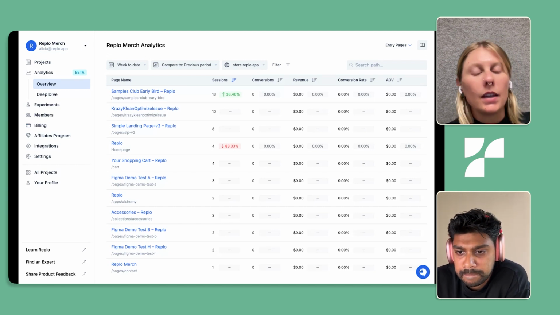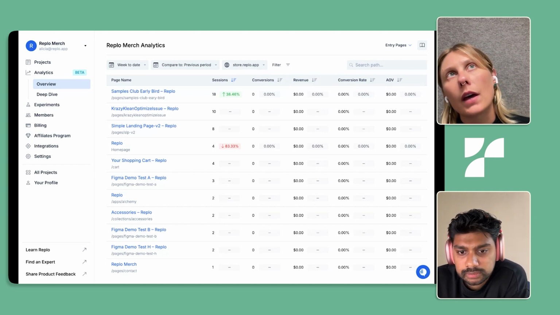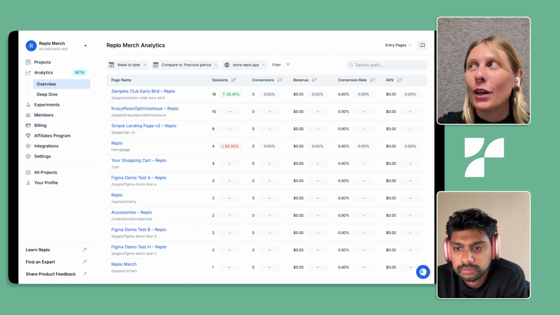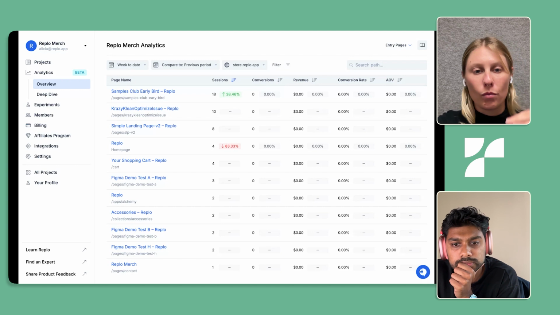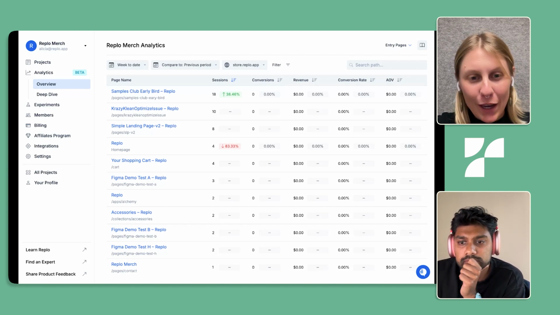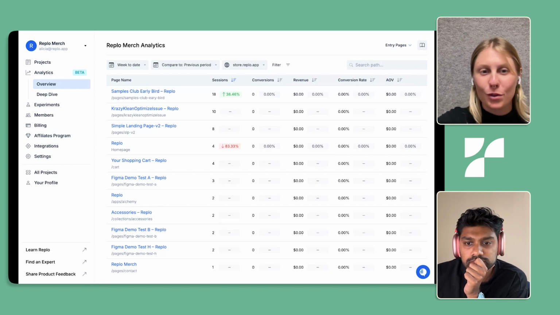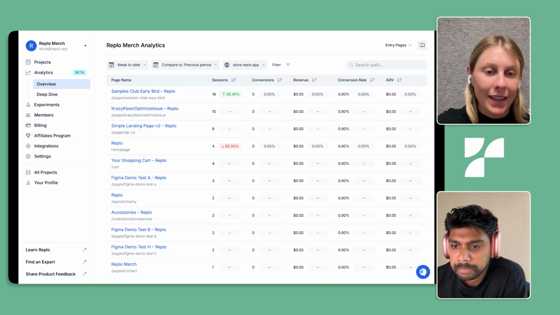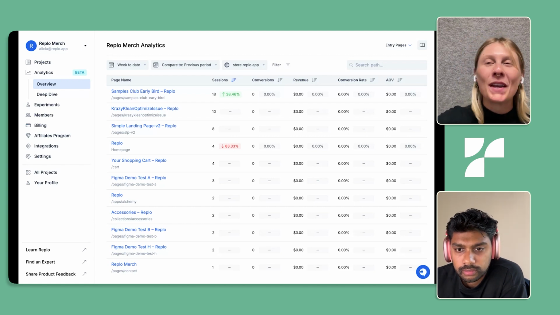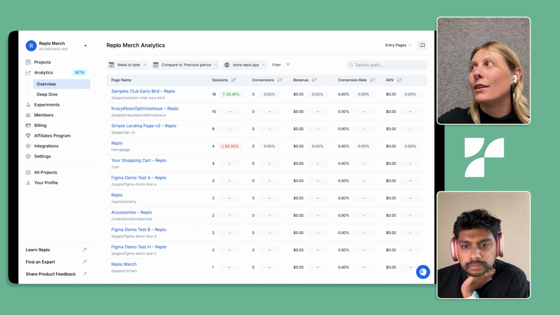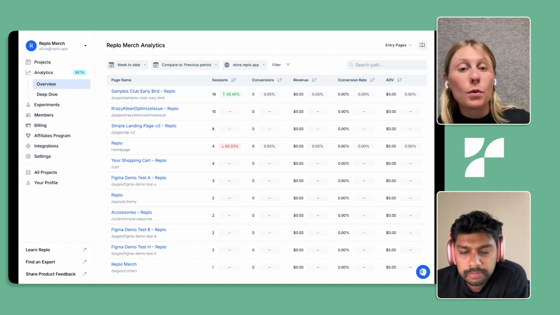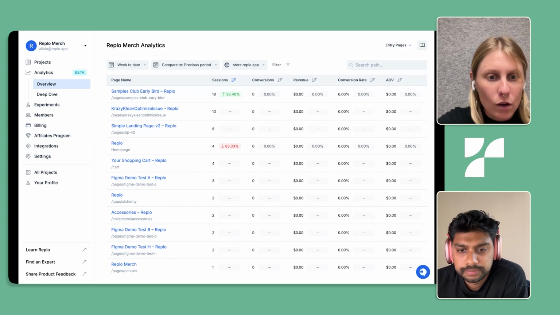Yes, yes. And I love that you brought up that funnel view for that example, because I think that is really where we see Replo going and some of these metrics going. Typically people go to a landing page and it's one page. A lot of our customers do have landing pages with the buy now button and that's it. The customer goes to the cart and they buy and that's the end of the story. But a lot of our customers have a longer customer journey where you might go from one page to another page to another page before deciding that you want to purchase.